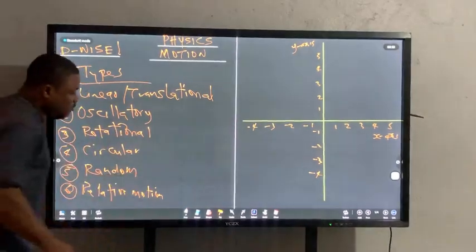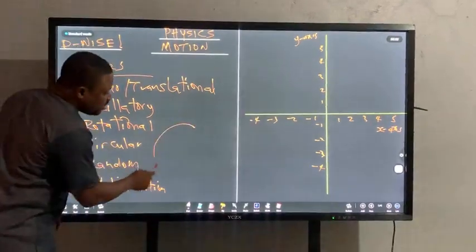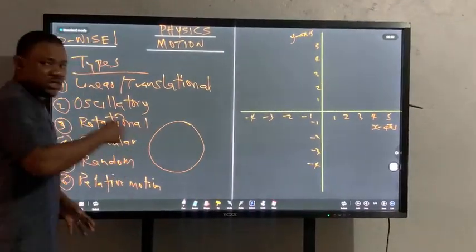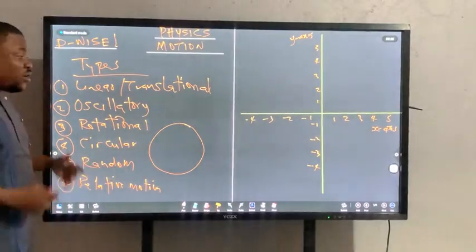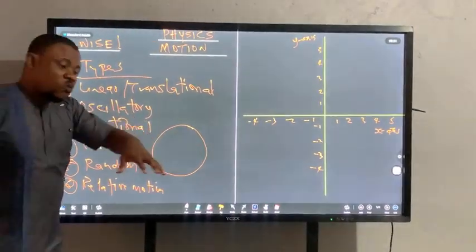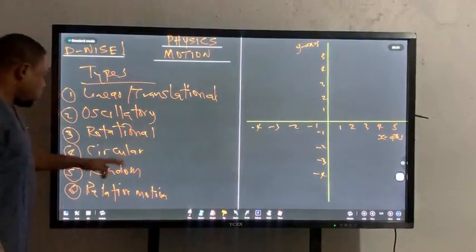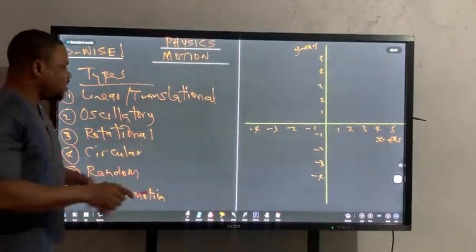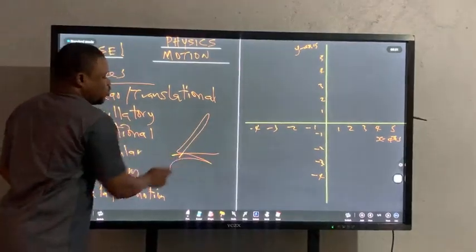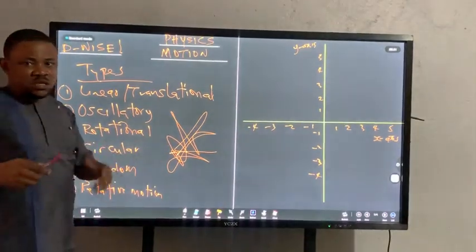That is rotational motion. Circular motion has to do with an object going in cycles, going around, like a vehicle that turns around a roundabout. That's circular motion. And random motion is motion in all directions, any direction, with no specified pattern, like the motion of gas particles.